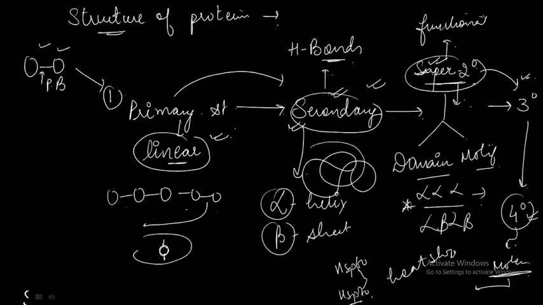Remember one more thing, for all of these structures to get formed, there needs to be stability, and for stability bonds need to be there, and bonds will always be non-covalent only. You will not find covalent bonds in the secondary or the super secondary or any level of the protein structures.